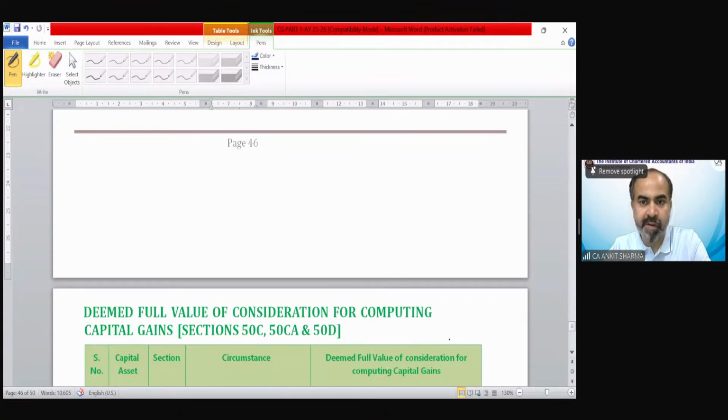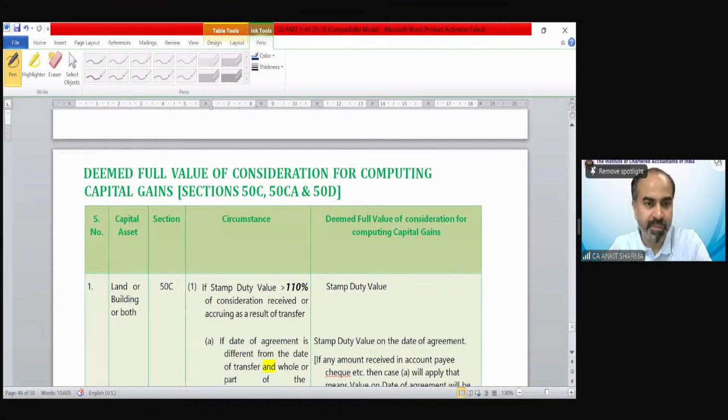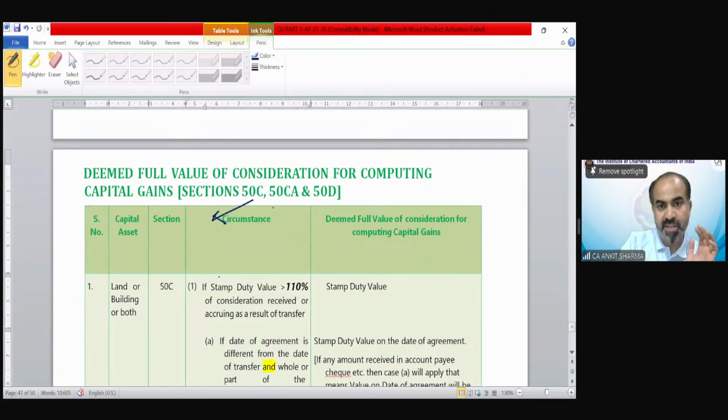Now we are moving on to our last section of part 1. And I believe that you must have gone through the provision of this section in PGBP also. Section 50 says we are having 3 sections over here: section 50C, section 50CA and 50D. So these are capital gain proper sections. We will discuss this in capital gain in this topic. But section 50C is exactly the same as section 43CA of PGBP head.